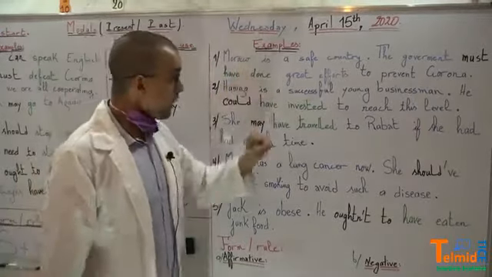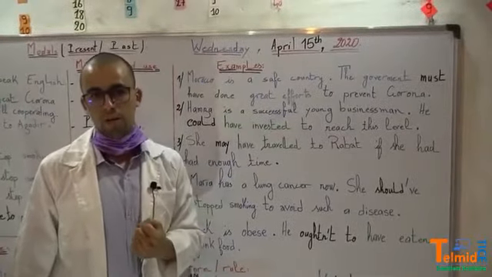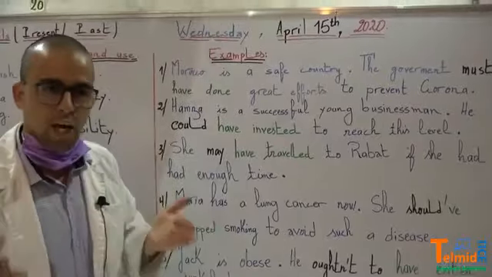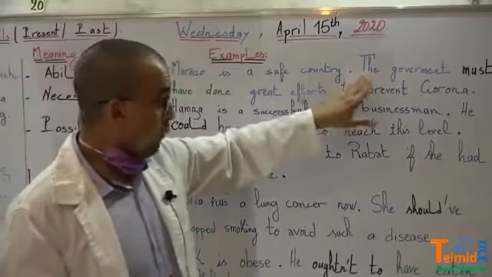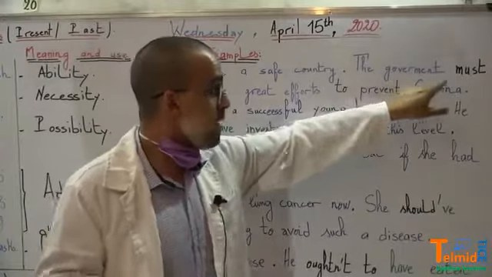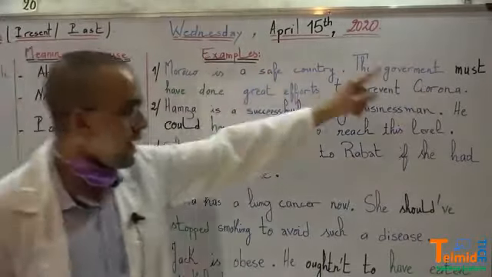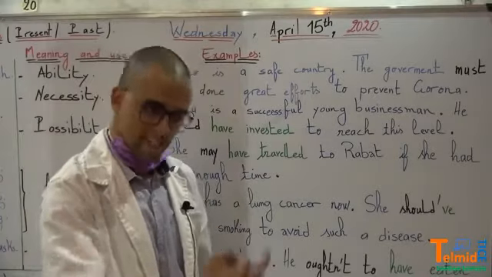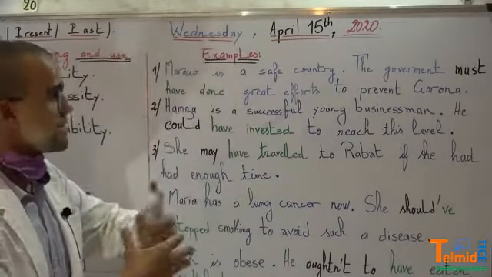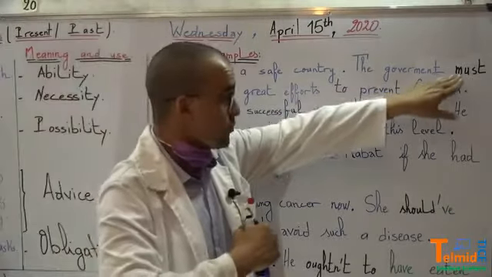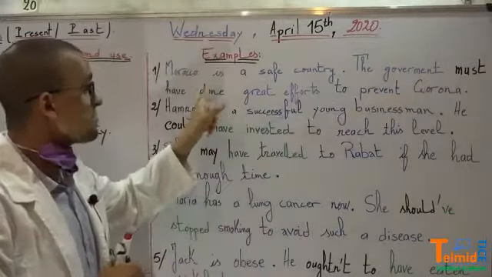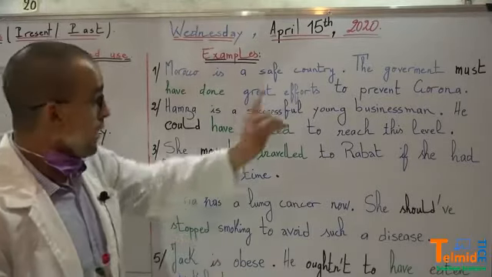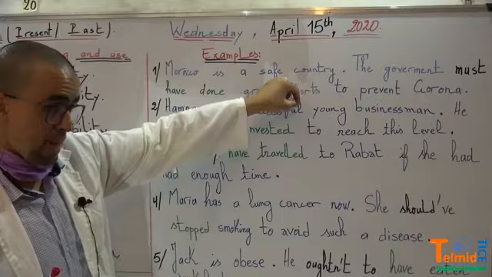Now, Morocco is a safe country. It's not a dangerous country. Okay? Why? The government must have. Again, must expresses necessity, something that is necessary. So, it's necessary that the government have done great efforts to prevent corona. Why is Morocco a safe place now?